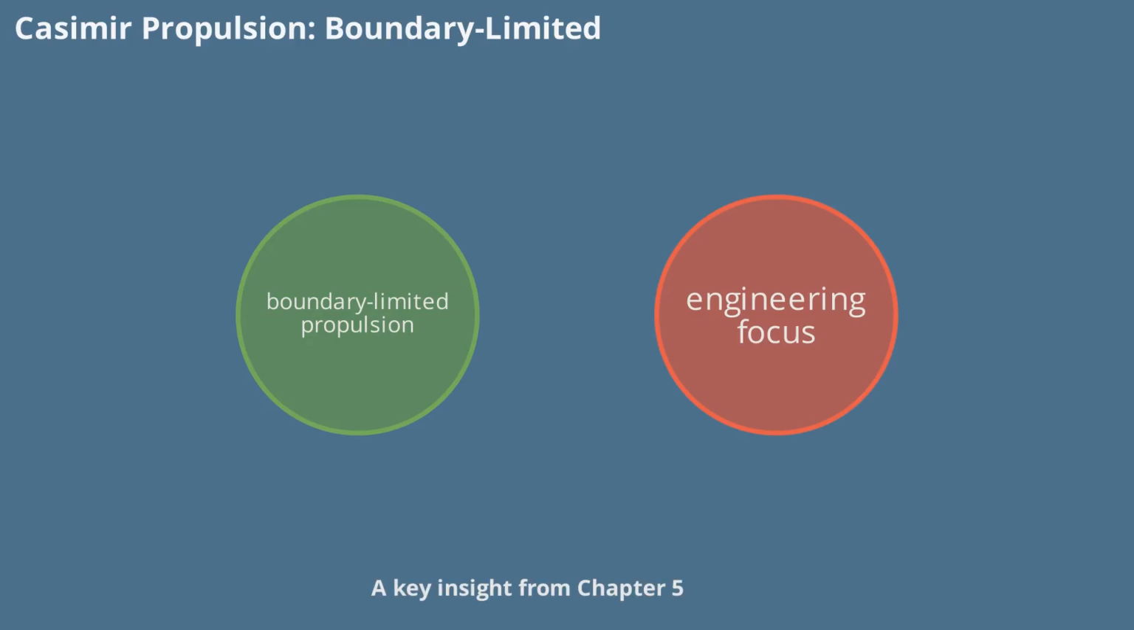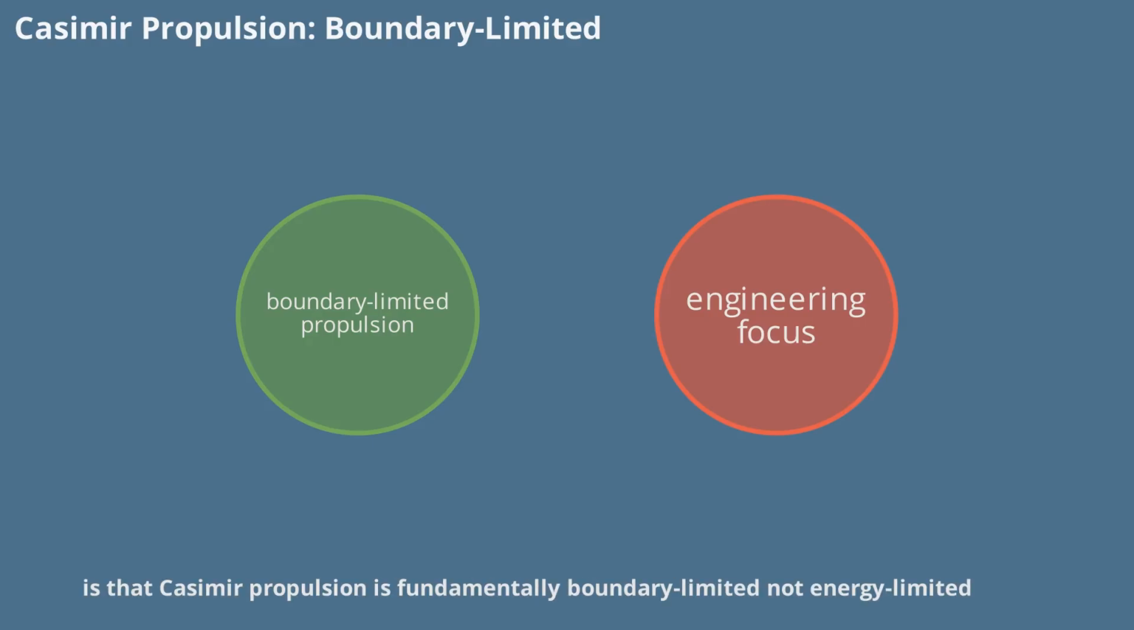The key insight from Chapter 5 is that Casimir propulsion is fundamentally boundary-limited, not energy-limited. This means that the performance of the system depends on how well the boundaries are engineered, rather than on the amount of energy available. By focusing on boundary design, the AEON-CASIMIR system achieves efficiencies and capabilities that would be impossible with traditional energy-based approaches.